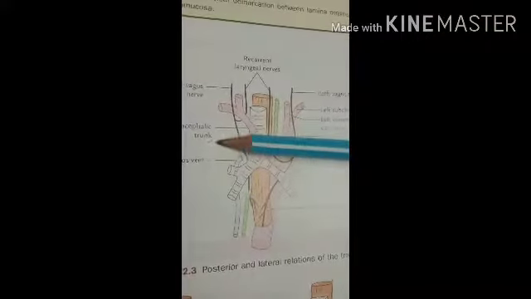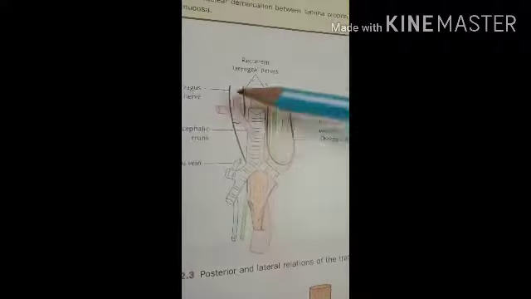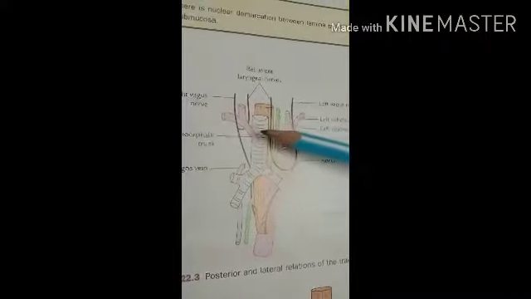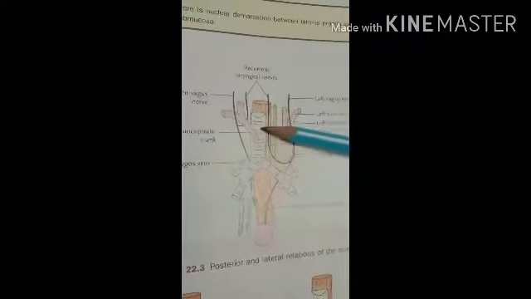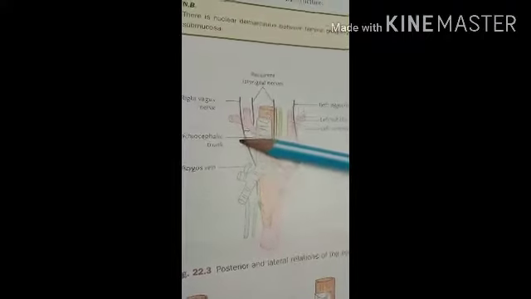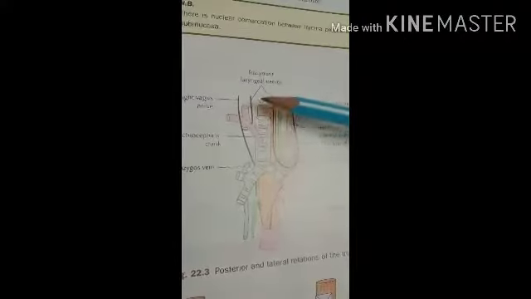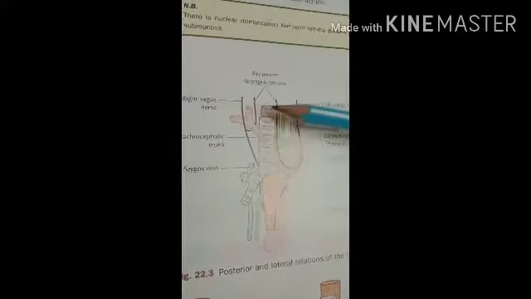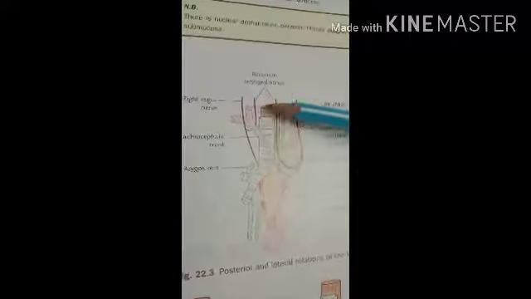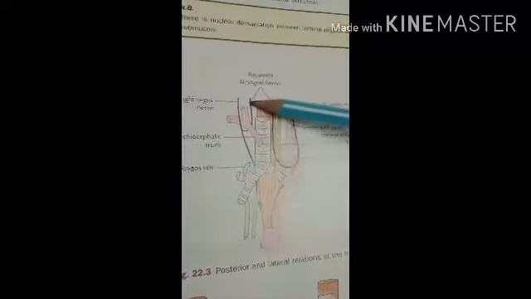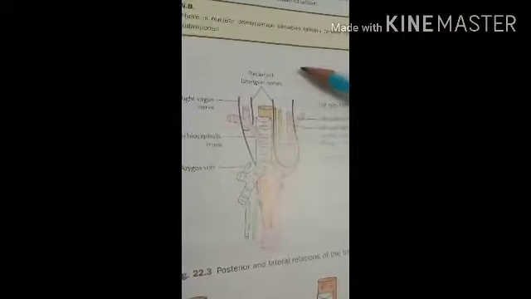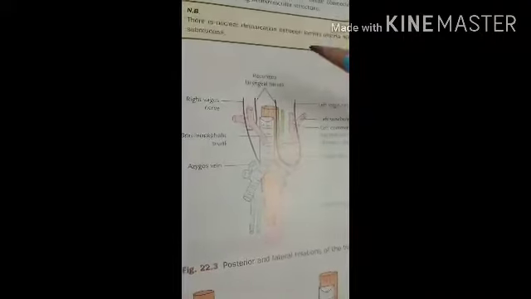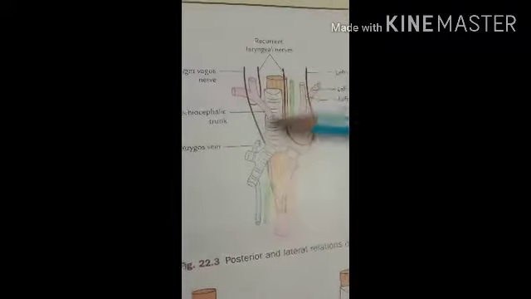So this part, the cervical part of the esophagus: anteriorly you can see it is related with the trachea. Here you can see the white color, that is the trachea, and to the right side and the left side are the right and left recurrent laryngeal nerves. Here you can see the black color, the recurrent laryngeal nerve. Then posterior to the esophagus are the longus colli muscle and the vertebral column.